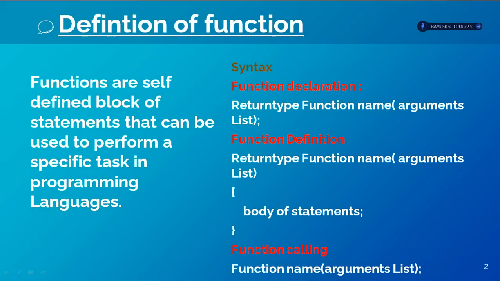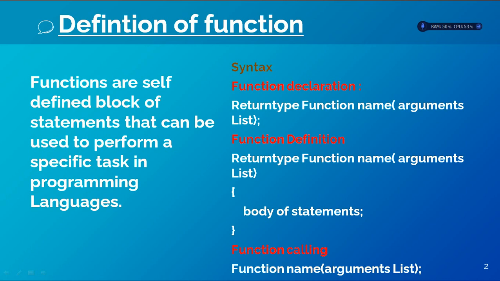Functions are a self-defined block of statements that can be used to perform a specific task in C programming language. Functions can be of two types: one is user-defined and the second one is predefined functions. Now we are discussing the user-defined functions.